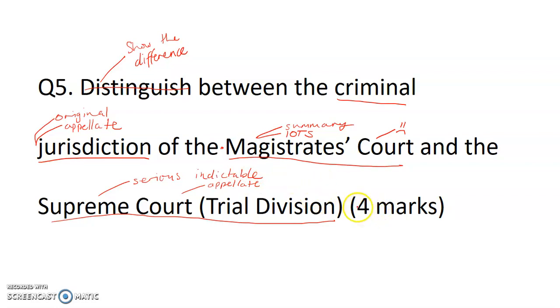Now, when I go to my mark allocation, if it's 4 marks, an easy way to divide this up, and it's a distinguish, I like to say, all right, it's 4 marks, I'm going to look at 2 differences, and it'll be 2 marks per difference. Don't underestimate the importance of decoding the question. I bang on about it all the time, but it matters. So where do I start? If I've got 2 differences, the easiest way to explain each of those differences is to use IEE.